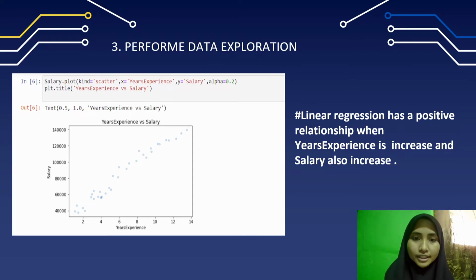So we focus on years of experience to predict the salary. We write salary.plot(kind='scatter', x='YearsExperience', y='Salary', alpha=0.2) to see the relationship between years of experience and salary. So this is the relationship between x and y. Linear regression shows a positive relationship: when years of experience increase, salary also increases.